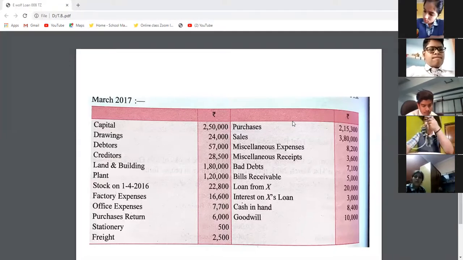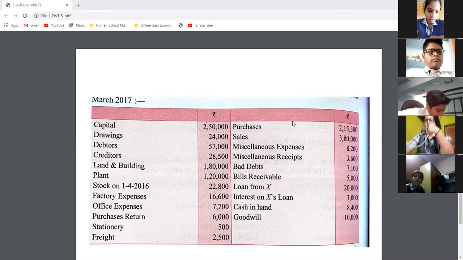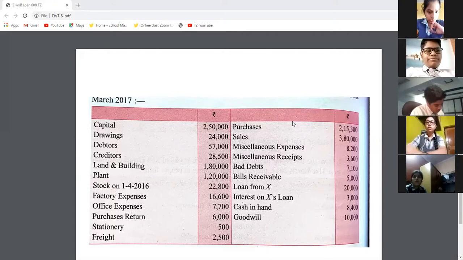Loan from X will be on the debit or credit side of trial balance? Mac Bajaj, Ma'am, debit side.